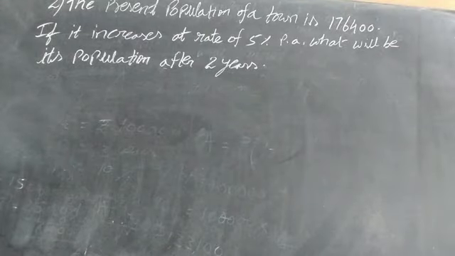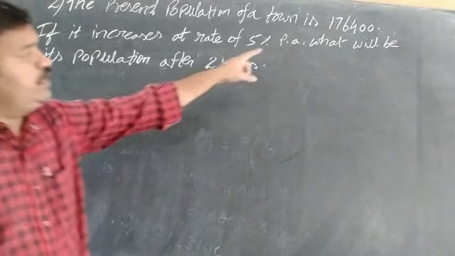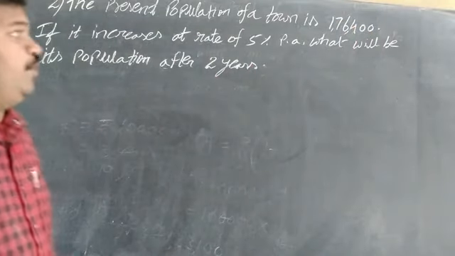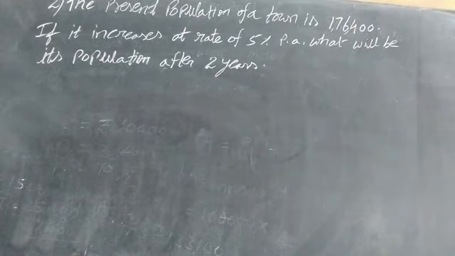So here is the next sum. The present population of a town is 1,76,400. If it increases at a rate of 5% per annum, what will be its population after 2 years? Here, after 2 years, what will be the population, means finally we have to find that.